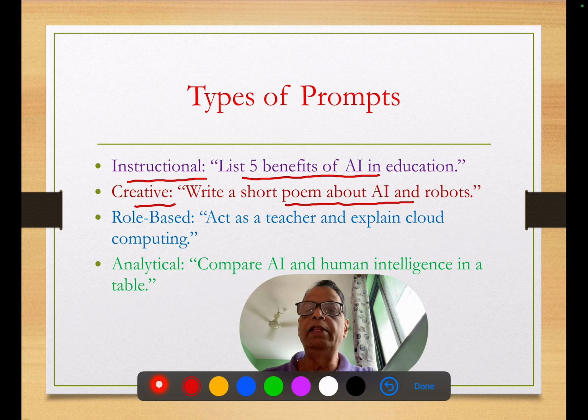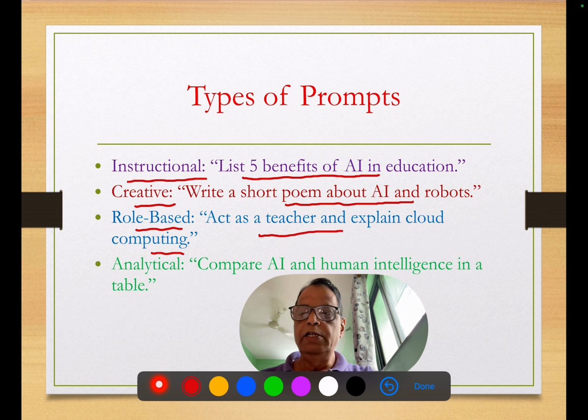Sometimes you will find that the prompt can be role based. For example, you can ask your ChatGPT to act as a teacher and explain computing. So you will find that the ChatGPT can play any kind of role. So if you are lacking a teacher and you want your ChatGPT to work as a teacher, it is possible to assign the ChatGPT the role of a teacher. Sometimes we can use the ChatGPT for analytical purposes. For example, we can compare artificial intelligence and human intelligence, and you can ask the ChatGPT to give the comparison in the form of a table. So such type of prompting is always possible with the ChatGPT.